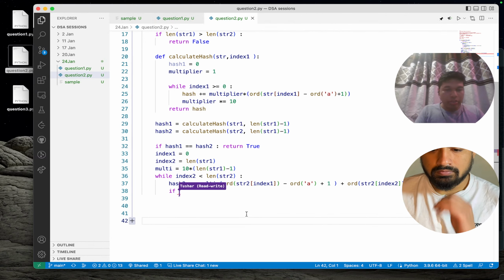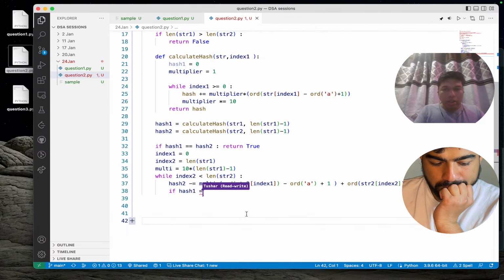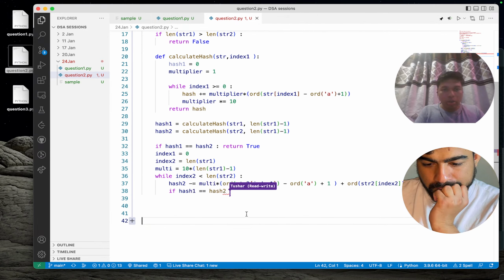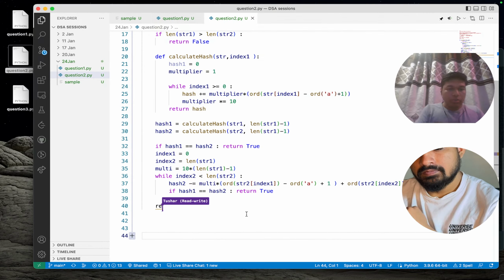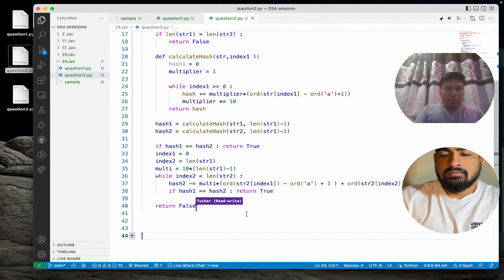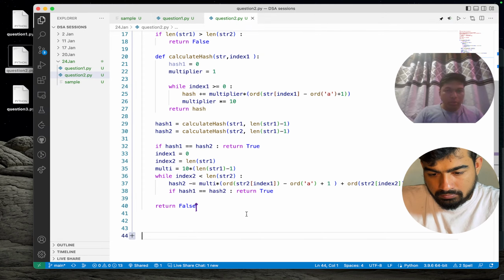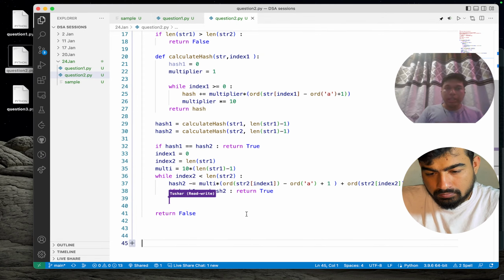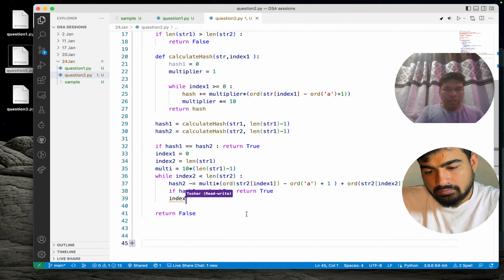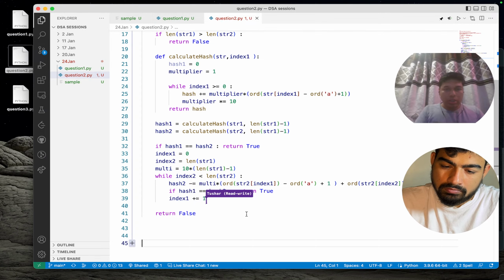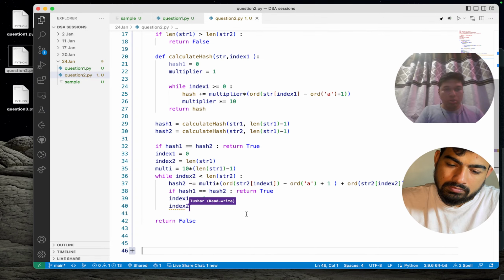We will just check if hash 1 equals hash 2, we simply return true. Otherwise, we can return false. Again, I have to increase index 1 and index 2: index 1 plus equals 1 and index 2 plus equals 1.